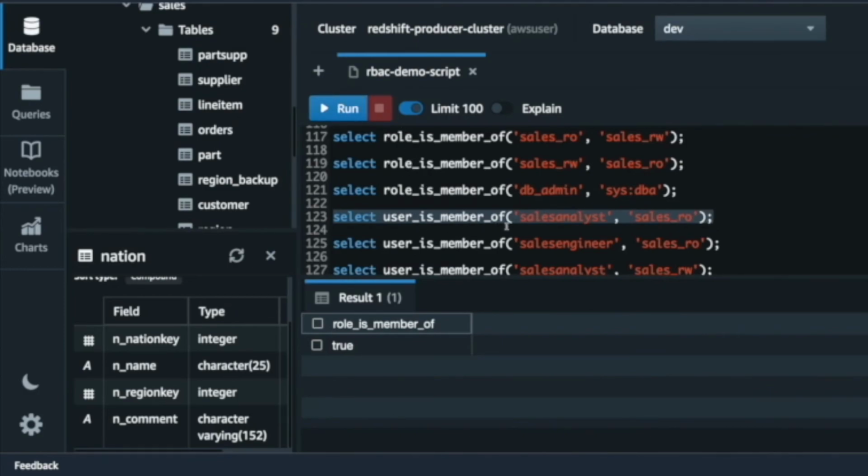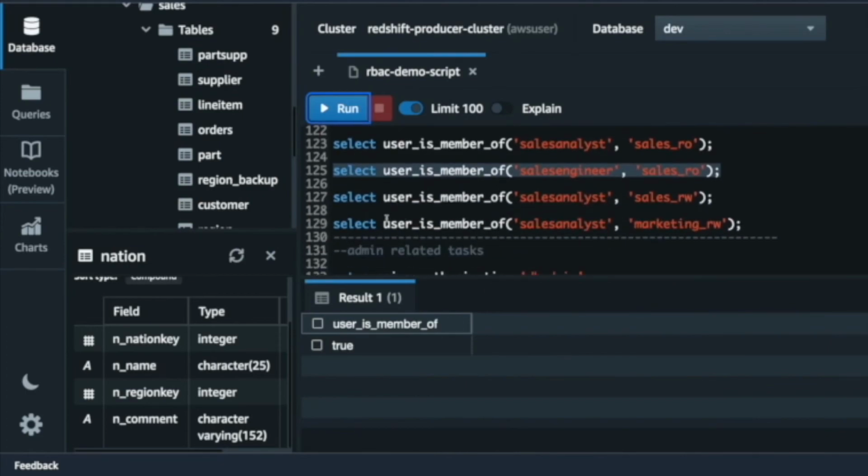So now we are doing user is member of. So this will also be true because sales analyst has been assigned sales RO. And interestingly, this will be true because this is by hops via sales RW. Sales RO has been granted to sales engineer. So that's why it is true. But again, sales analyst has not been granted sales RW. So this is false.